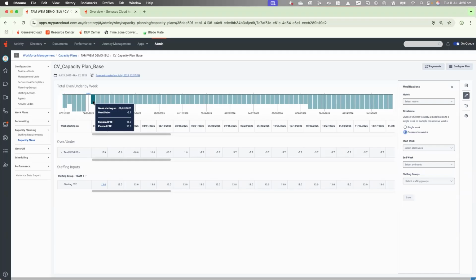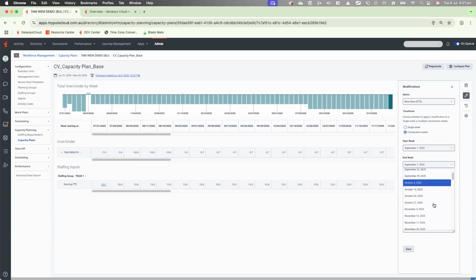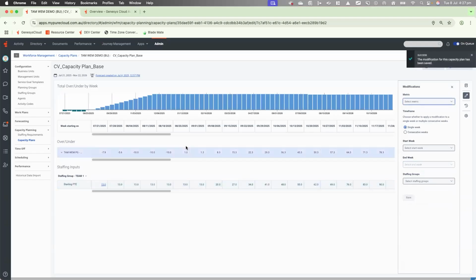What I will do is, let's just say a what if scenario. What's going to happen if I actually place new hires from this start date of the 1st of September all the way through, and new hires at 7 FTE, we can create a note. Add our staffing group for consecutive weeks, and we'll run this to December the 1st. We hit save, and from there we can actually see the results.